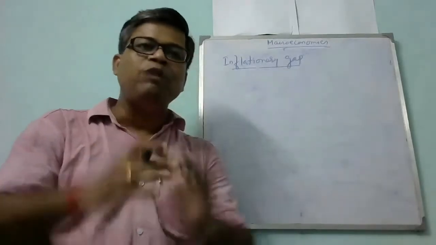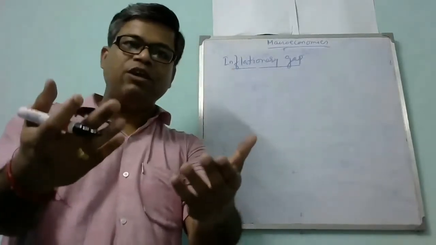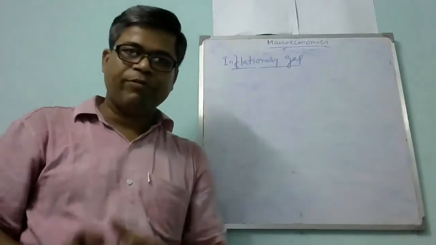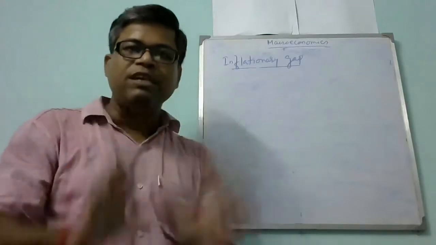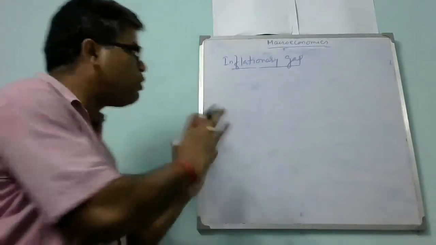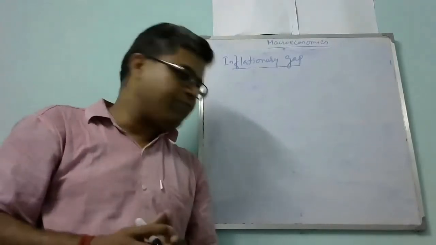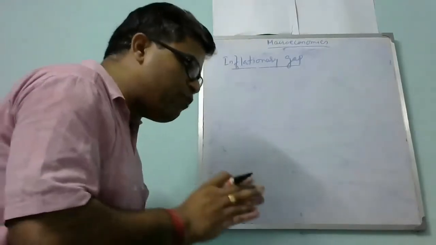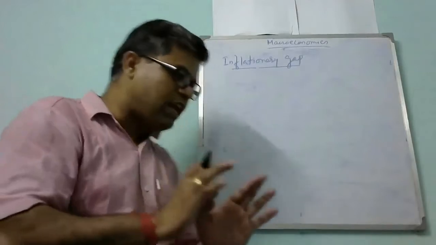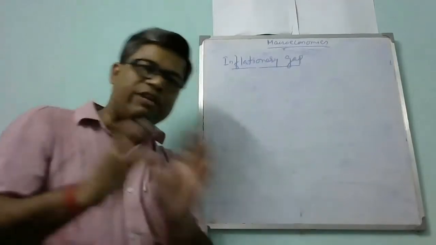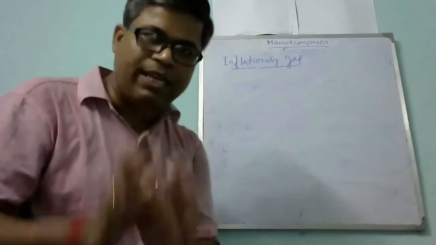So at full employment, what is the level of production or national income? That is called the full employment level of income. I hope that term is clear to you, because this is very important to understand the inflationary gap and deflationary gap. So let's start with that. What is the inflationary gap? Let's start with a simple diagram, then I will give you the definition of the inflationary gap.